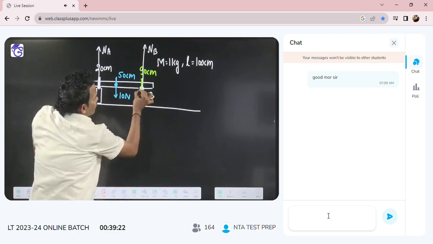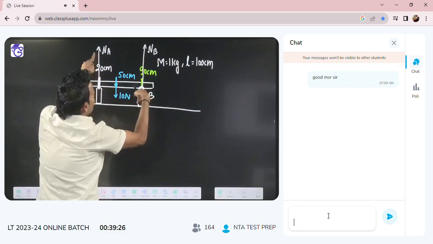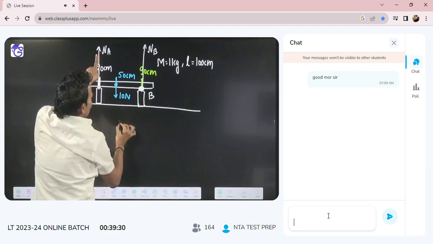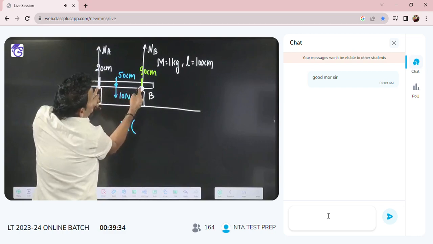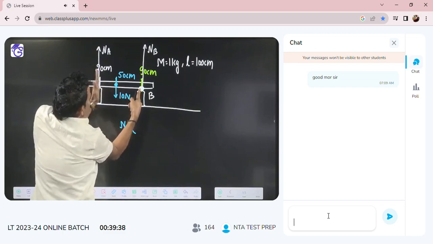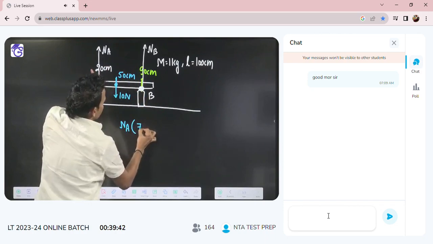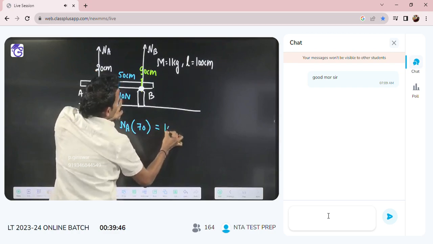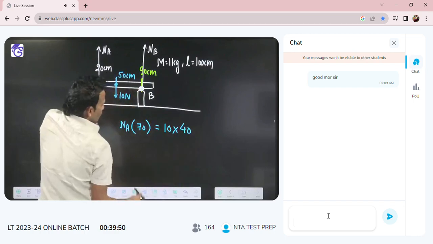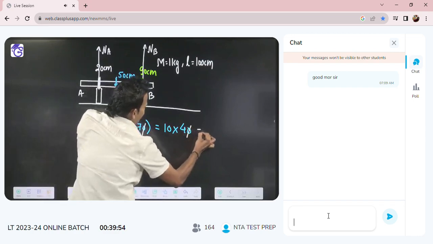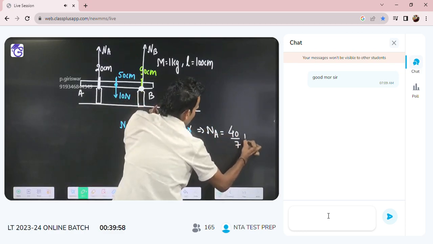Now I will write net torque about B. About B, NB will not give torque. NA will give and 10 will give. So NA into what is the perpendicular distance? This perpendicular distance will become 70, because this is 20, this is 90, so this distance will become 90 minus 20, that is 70. This will be balanced by 10 into this perpendicular distance, which is 40. Now from here you got the answer. That means NA will come 40 by 7 Newton.